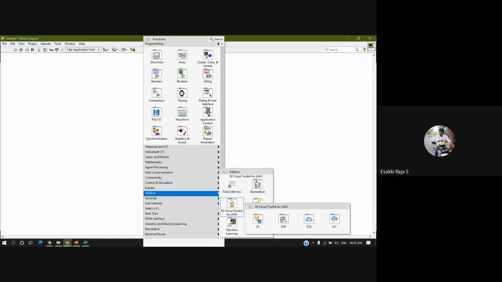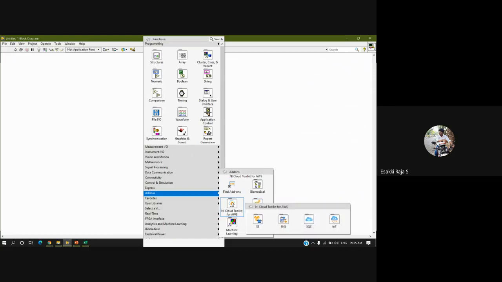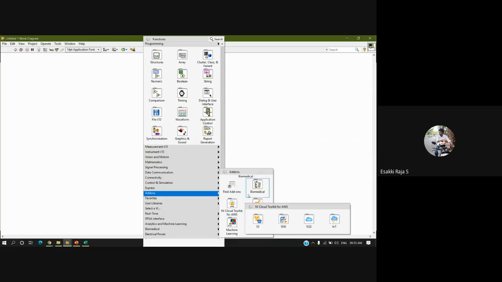Actually, we have to use 2 things. One toolkit is NI Cloud Toolkit for AWS, which we use to write data to the cloud. And if you want to read any data from the cloud, in that case we have to go for LabVIEW Interface for Amazon S3. So we have to use 2 palettes, for writing as well as reading.